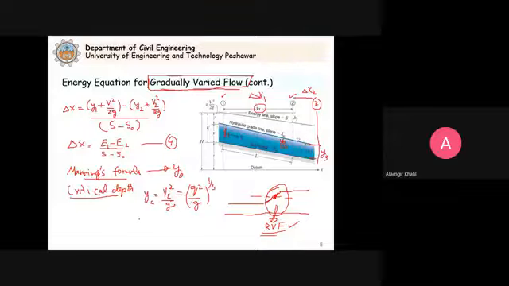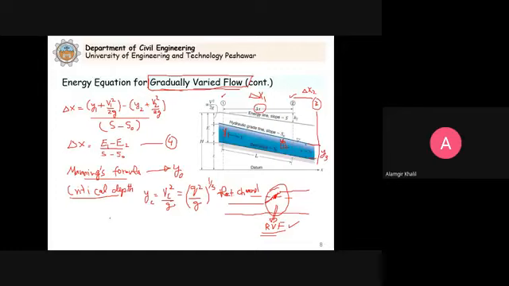Clear? We already discussed. You just came back from the midterm, so I'm sure you have studied a lot. So this is for rectangular channel. You can easily calculate YC.